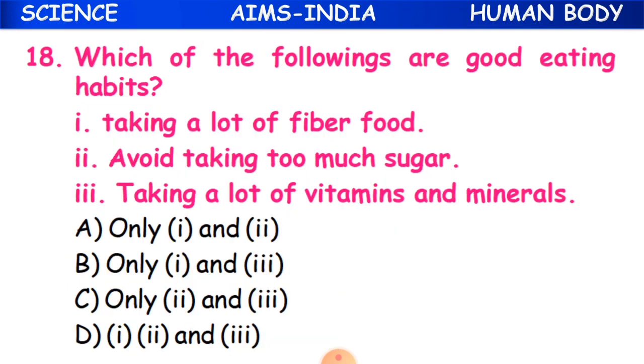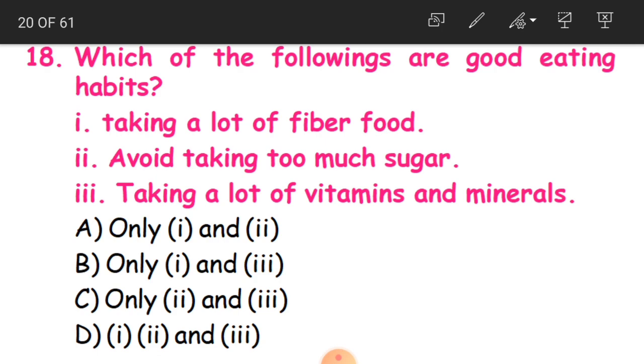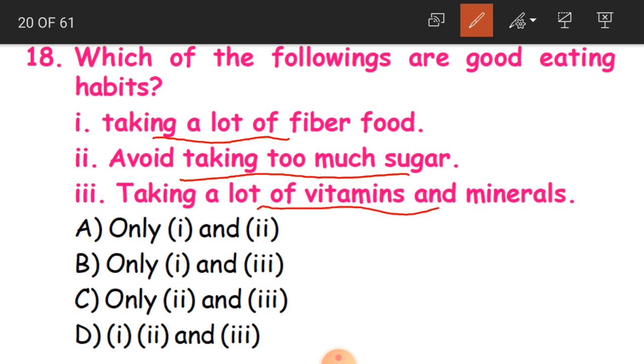18th question: which of the following are good eating habits? Taking a lot of fiber food, avoiding too much sugar, taking a lot of vitamins and minerals. So what will be the good eating habits, children? All the three.